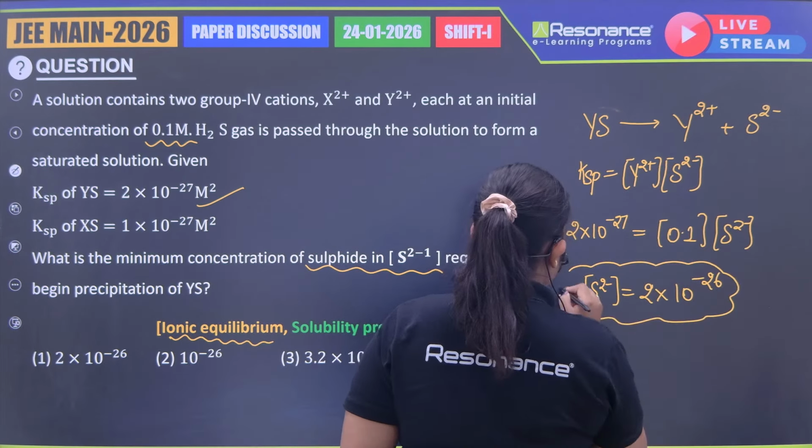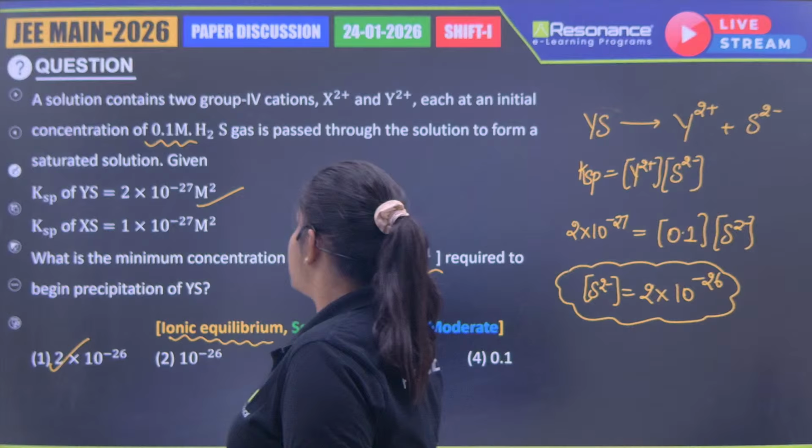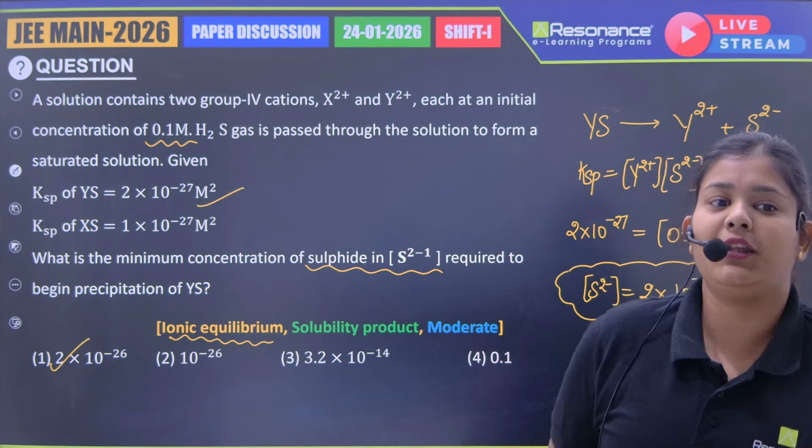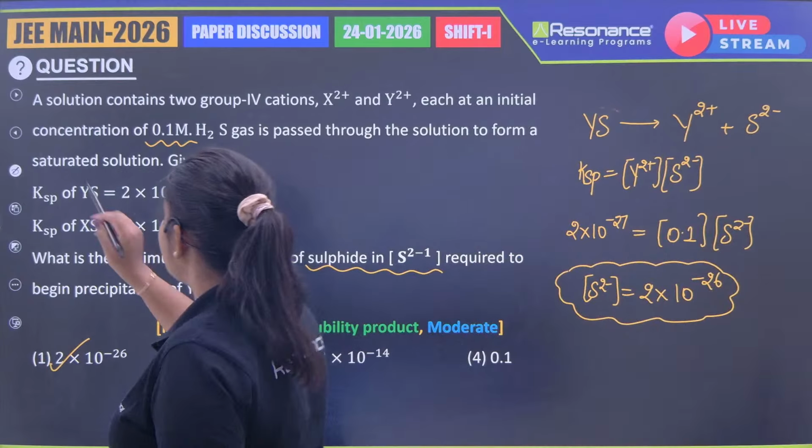Now option 1 is the correct answer. The correct answer is option 1. So much extra data is given in the question. If you can eliminate it, if you can identify what is needed, then I think it is an easy one only.